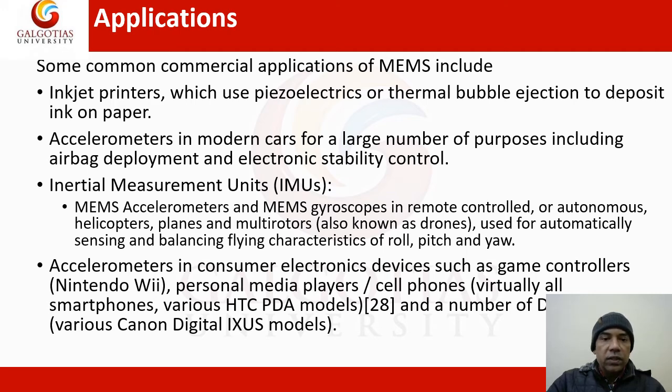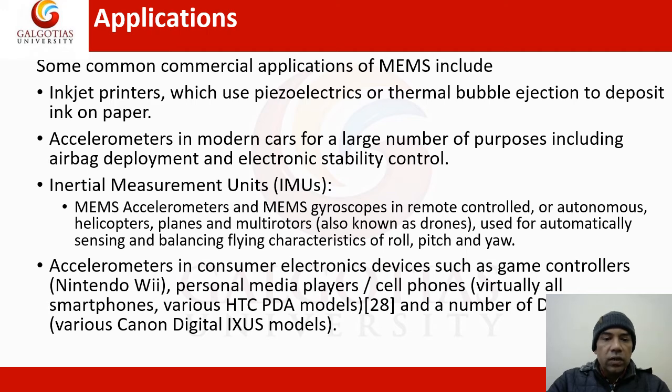Inertial measurement units, IMUs, where a MEMS accelerometer and MEMS gyroscope are used, are in remote control or autonomous helicopters, planes, multi-rotors, and drones, used for automatic sensing and balancing flying characteristics of roll, pitch, and yaw.